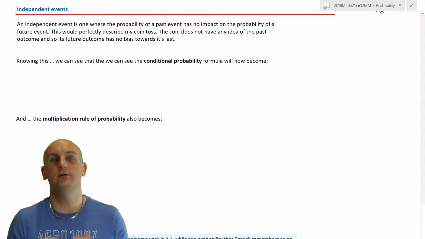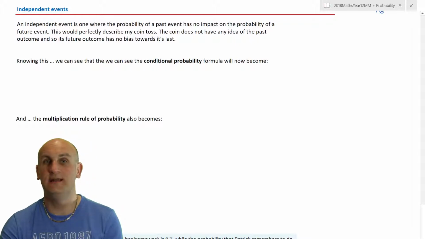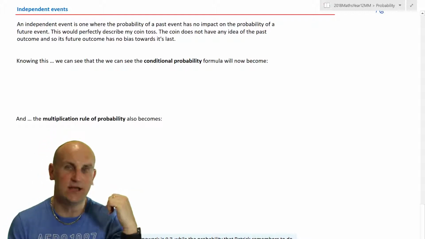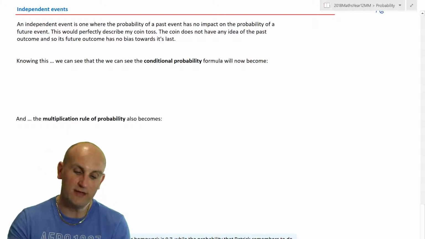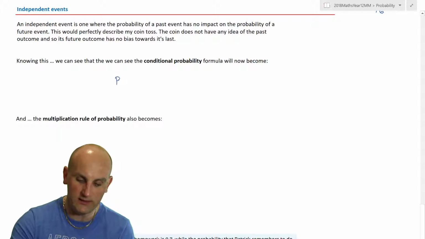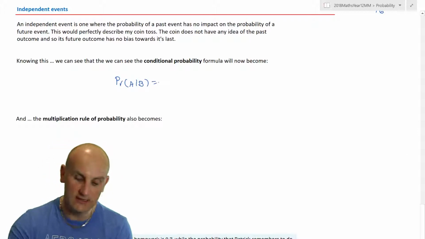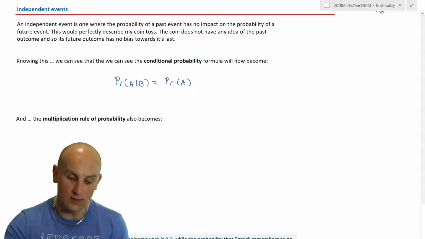Now, independent events. We already talked about that a moment ago with regards to tossing a coin. The great thing is that when an independent event happens, it doesn't actually matter what has gone before, because the probability of getting something the second time is exactly the same as the probability it was the first time. It doesn't matter what goes before. So the great thing is we can see that the conditional probability of A given that B, for independent events only, is actually just the probability of A. Doesn't matter what has happened before, okay?